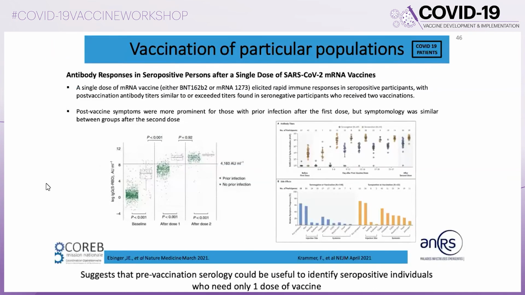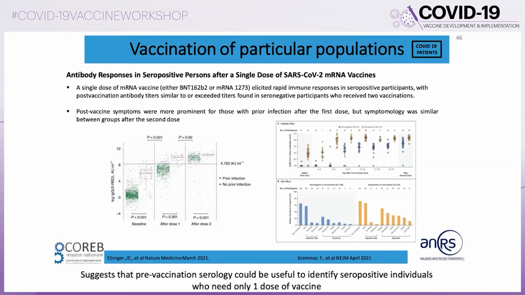And this can have some implication for the vaccination, because if we look at the antibody response in seropositive persons after a single dose of SARS-CoV-2 mRNA vaccines, as you can see on this slide, a single dose of mRNA vaccine can elicit a rapid immune response in already seropositive participants, with post-vaccination antibody titers that are similar or sometimes can exceed titers found in seronegative participants who received 2 vaccinations.